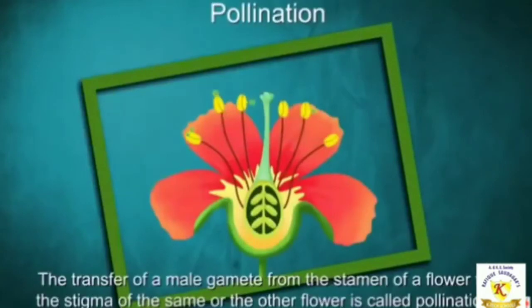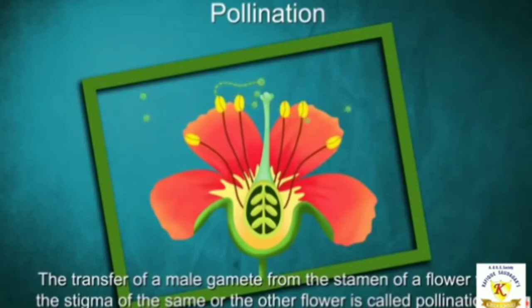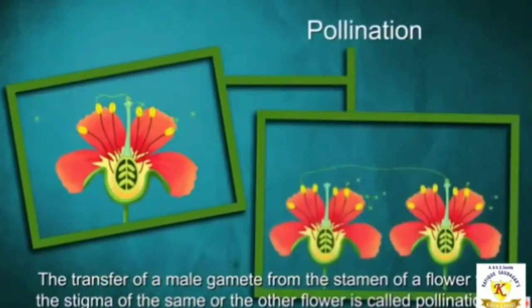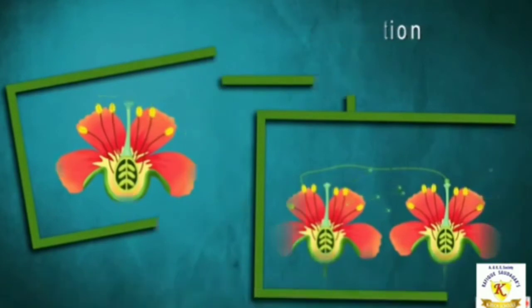For this, first, the pollen grain carrying the male gamete is transferred. The transfer of a male gamete from the stamen of a flower to the stigma of the same or other flower is called pollination. Okay, such transfer of pollen grain is called pollination.